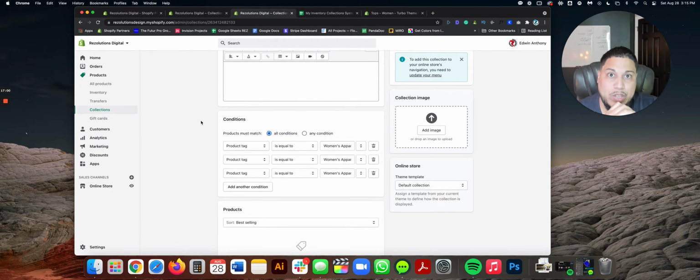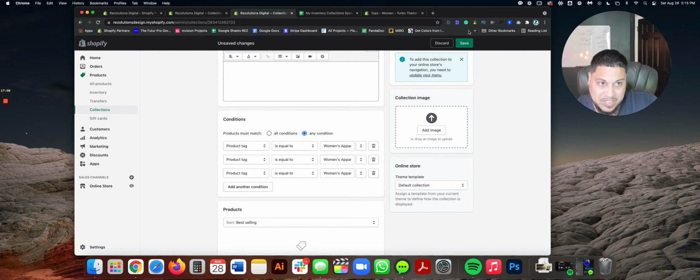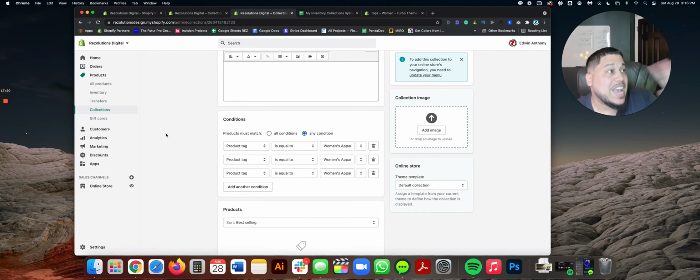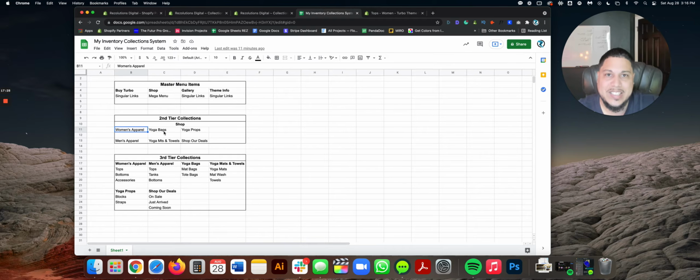It's like, wait, no, hold on. That's not the case, because one belongs over there, one belongs to that, one belongs to that. We don't want that. Instead, what we want is any of these collections or any of these tags. Go to the database and show me, into this collection, give me any product that have any of these 3. And then it's going to bring all of them that have any of those 3. And that's how we create the second tier collection.